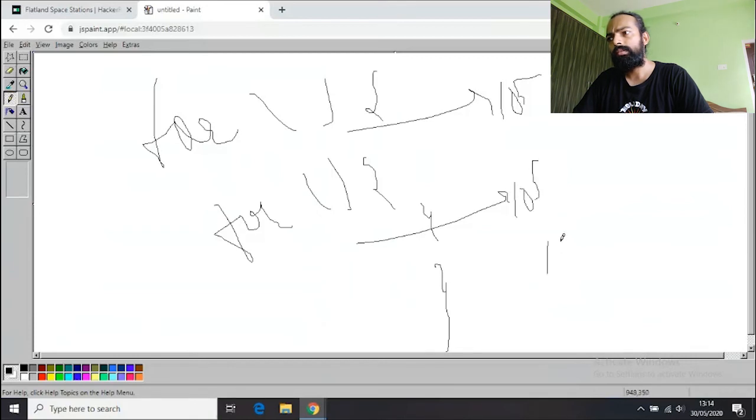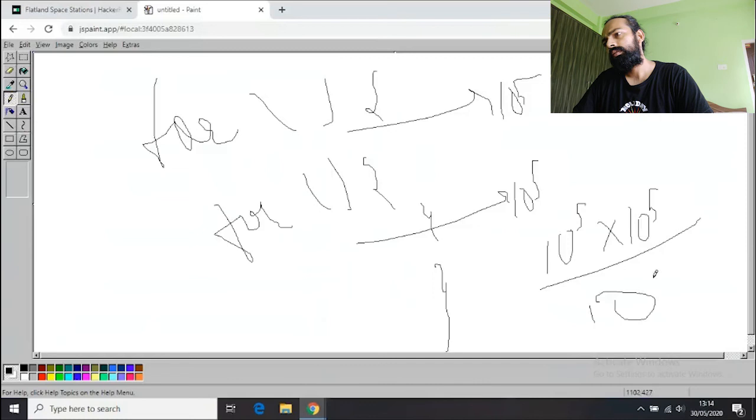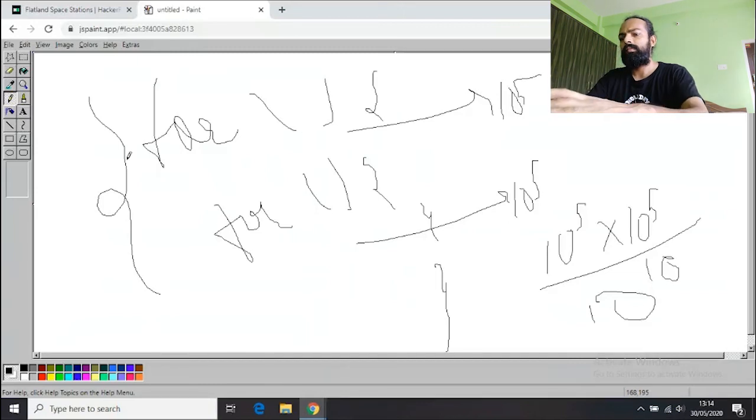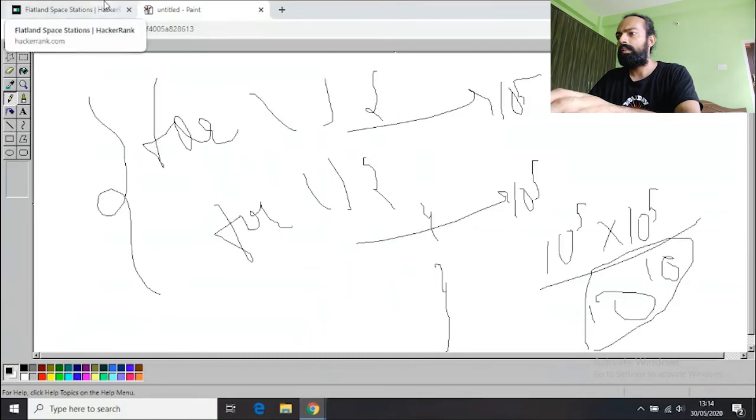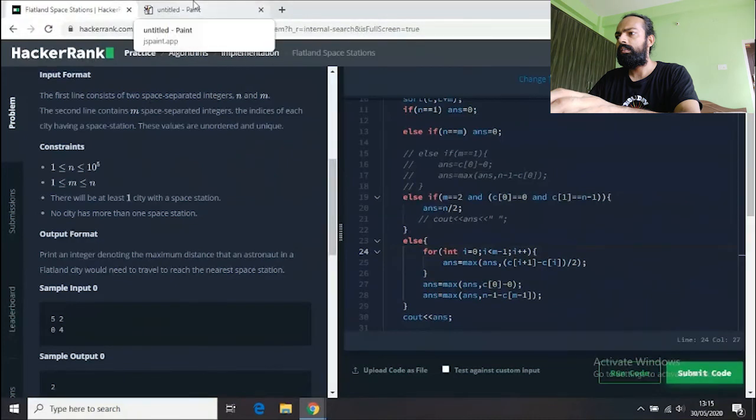Now in a nested for loop, we multiply both, because the outer for loop runs 10 to the power 5 times, and for each of those, the inside for loop runs 10 to the power 5 times again. So it becomes 10 to the power 10. I'm sorry, Roshan, but if you did this solution for this question, it would definitely show you a runtime error, because we cannot go 10 to the power 10 times, and we always have a constraint of time. Time is the most important thing in solving any question or writing any code.